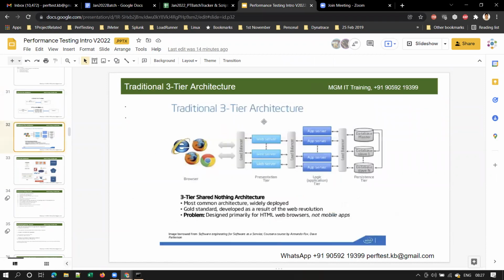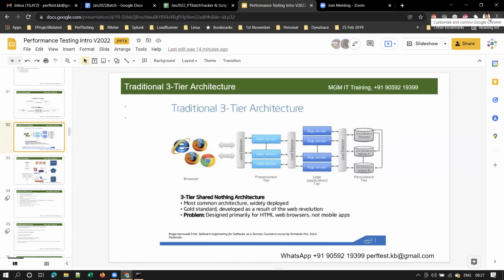So let's understand the 3-tier architecture, right? How do we access a web application, and what is a web server, app server, and database server? Any application, whether it is a net banking application or a travel application, we can access from a browser like IE or Chrome or Firefox.